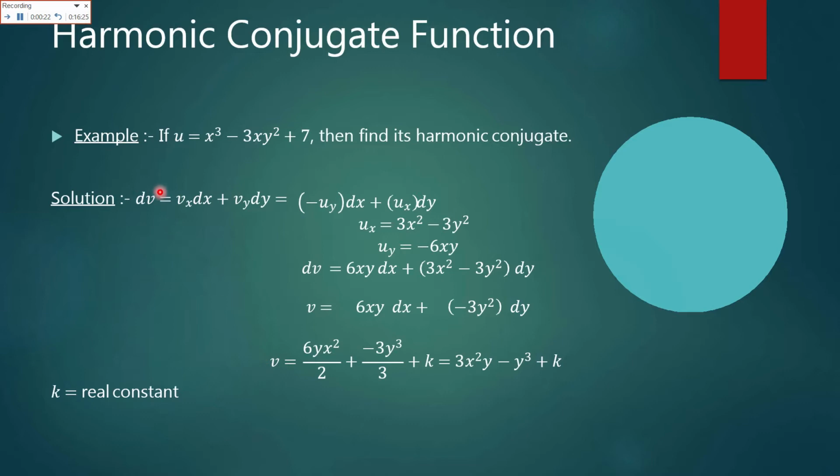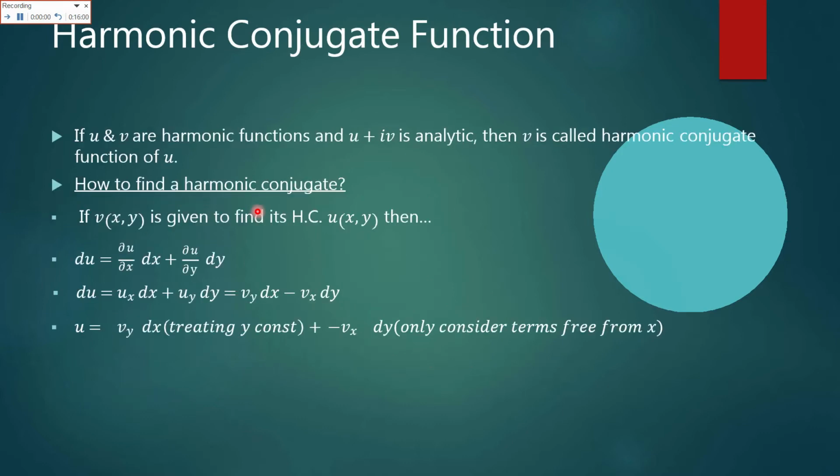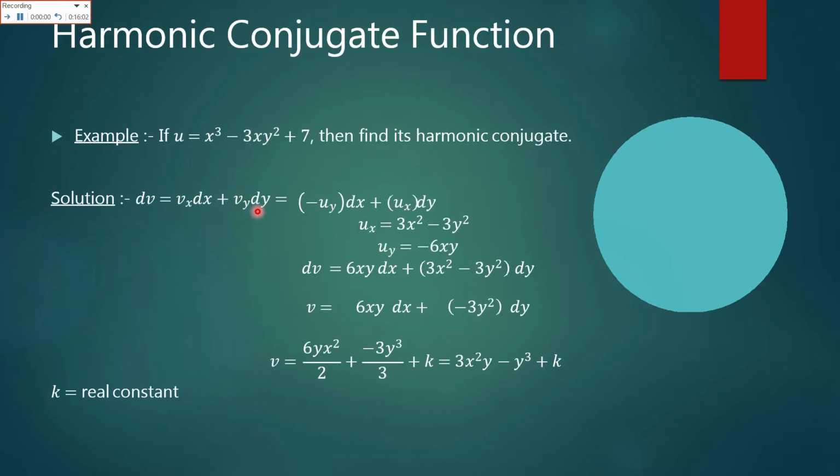Now we have to find v, so dv is equal to vx dx plus vy dy from the given definition. Here vx is equal to minus uy, and vy is equal to ux, from the Cauchy's equation.